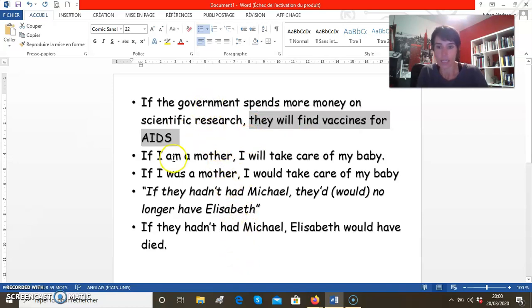So here you've got different examples, and we're going to focus especially on the verbal groups and the use of grammatical tenses. Here, in the first part, if the government spends, you've got the simple present.